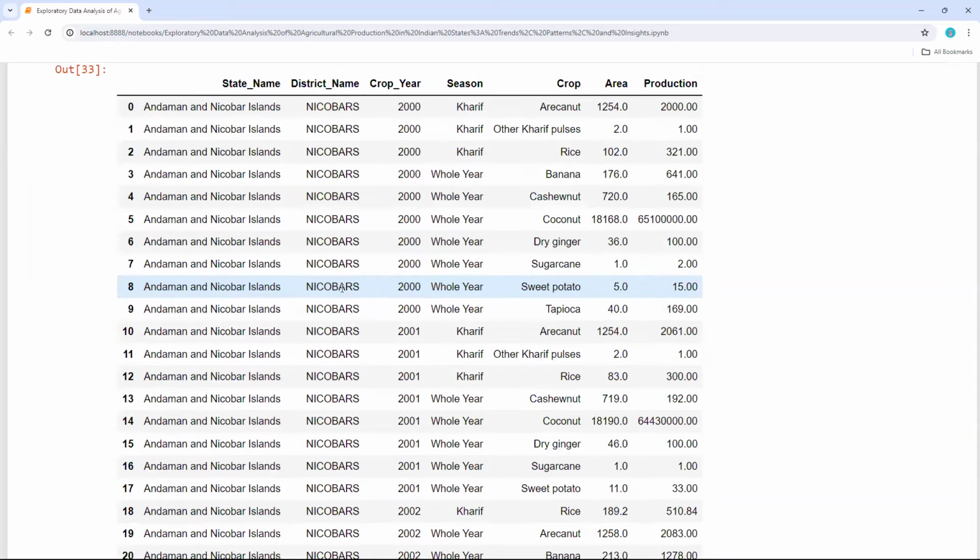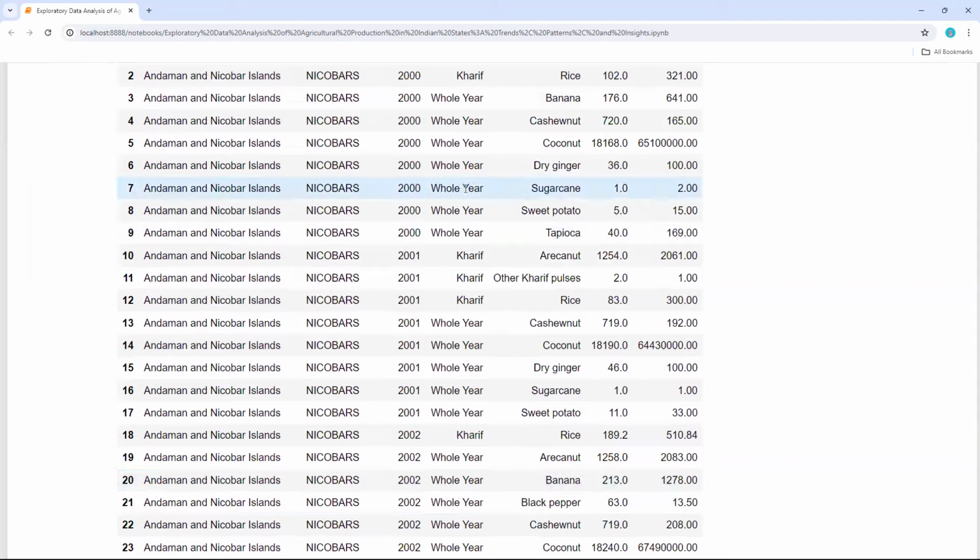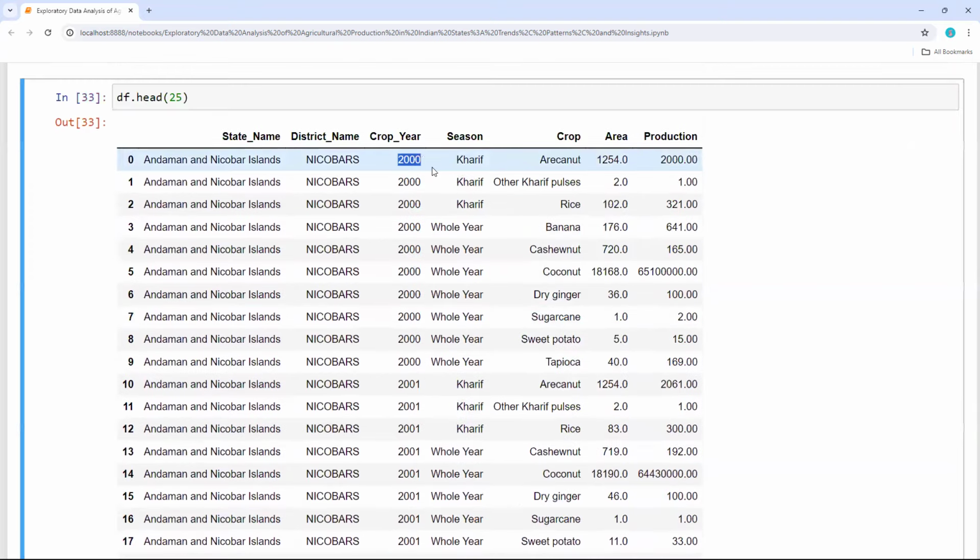So all the 25 entries are for this Andaman and Nicobar only, but you can see this data from 2000, and you can see crop details with the area and the production. If I talk about the first row, this is for district name Nicobars, and the crop year is 2000, and this is for Kharif, and the crop name is Arecanut, and the area, how much it was harvested, is 12,054, it could be hectares, and the production is 2000. Maybe it could be in metric tons or something like that.